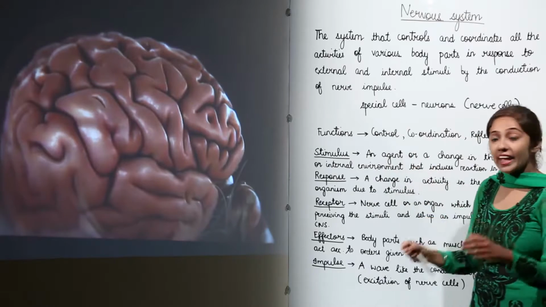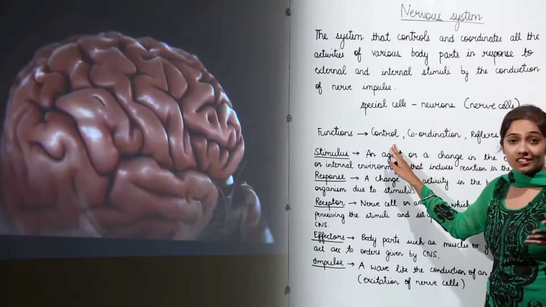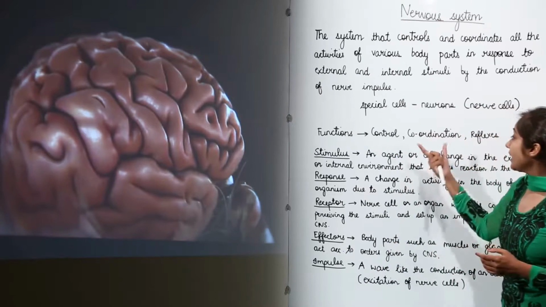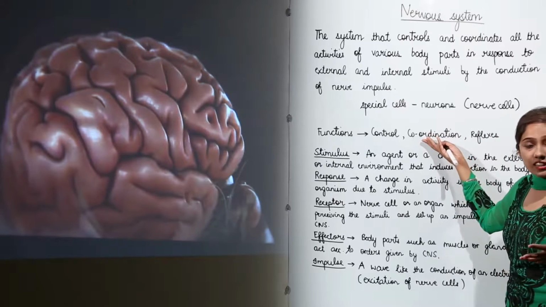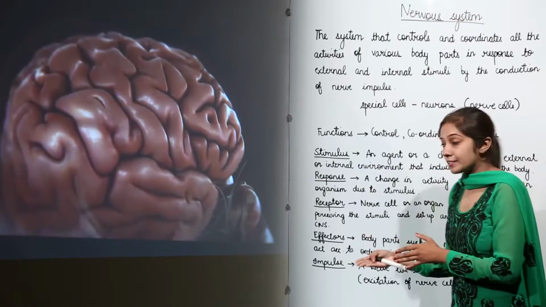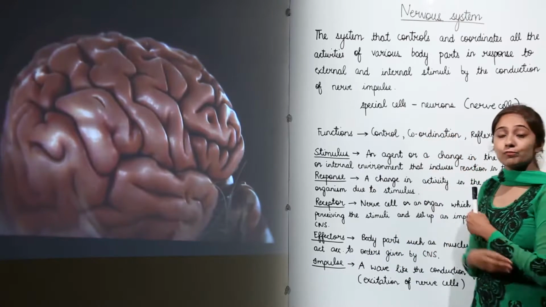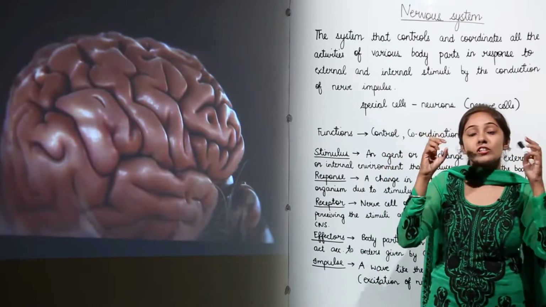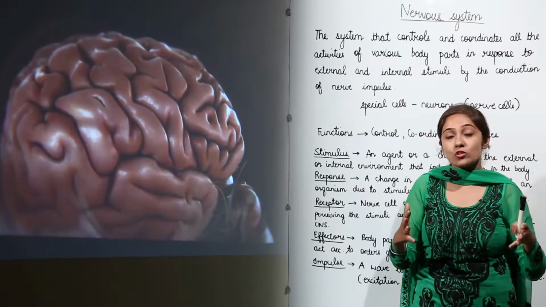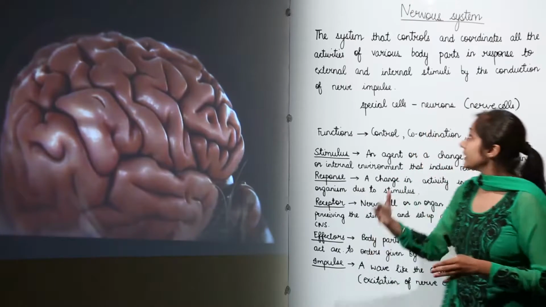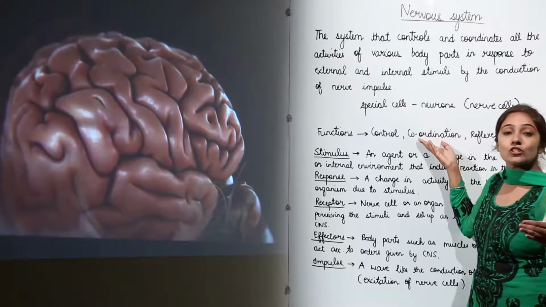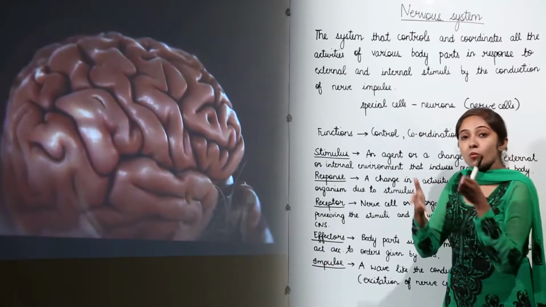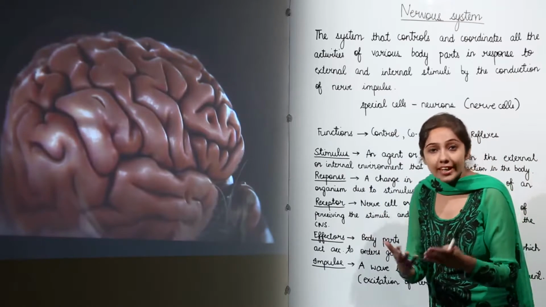It is actually the main controlling system of a body that controls all other systems of the body too. Then it is the main coordinating center. It coordinates all the activities of your body parts. For example, if you're playing a game, you need a conscious brain that is working, plus you need to regulate your movements also. So, this nervous system coordinates the activities of all the body parts simultaneously. It's not going to coordinate only one activity of a body part. It coordinates many such activities.